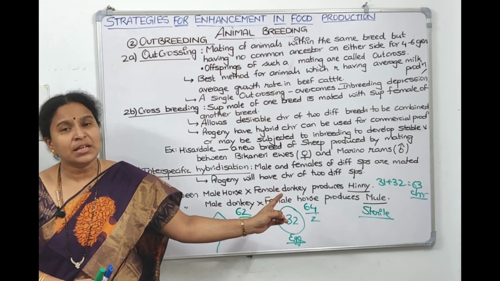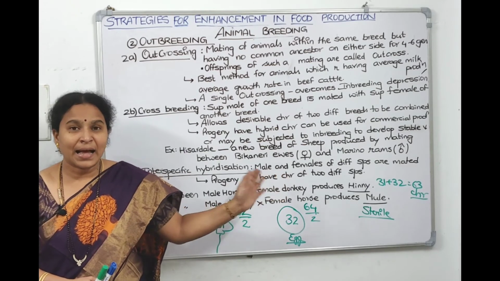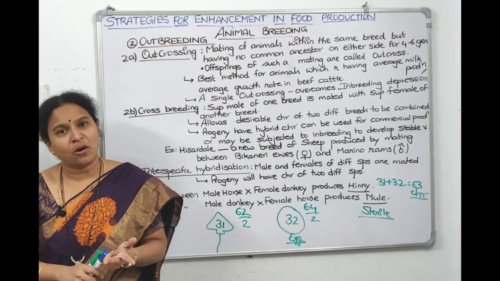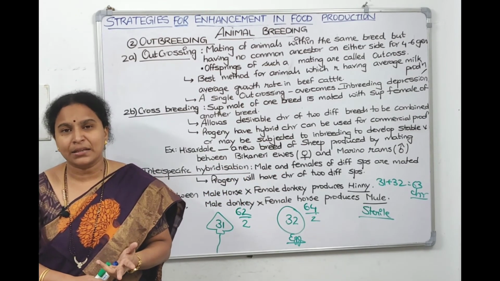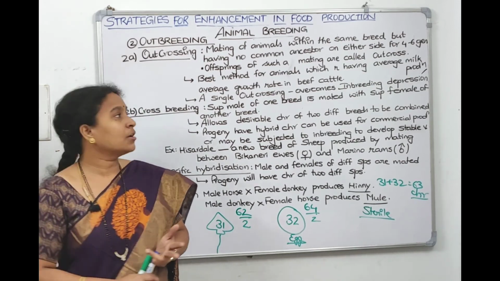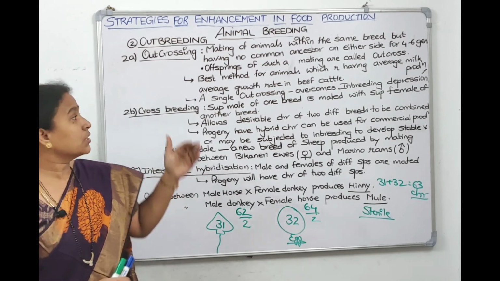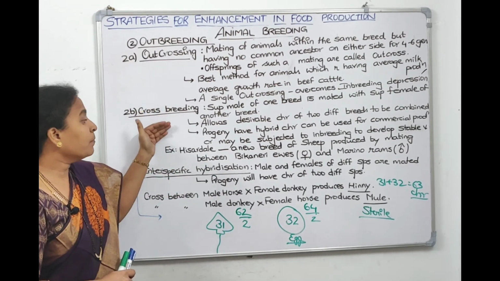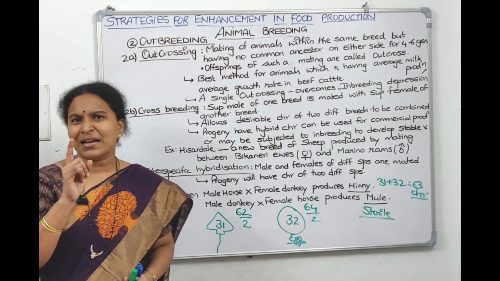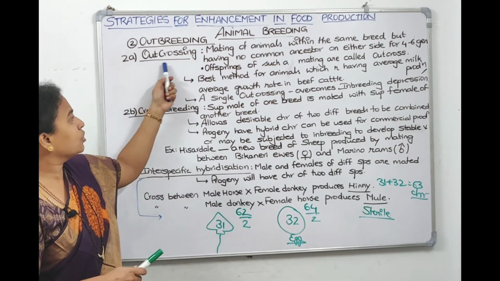What is the commercial use they have? They have both the characters of donkey and horse. They can run like a horse and take the load like a donkey, right children? So we understood about outbreeding. Under that we discussed outcrossing, crossbreeding, and interspecific hybridization. Each one has its own advantage. What's the advantage of outcrossing?